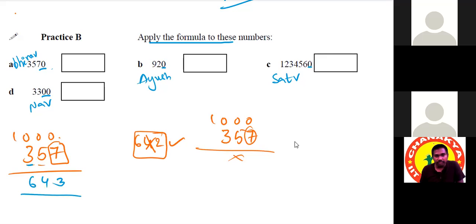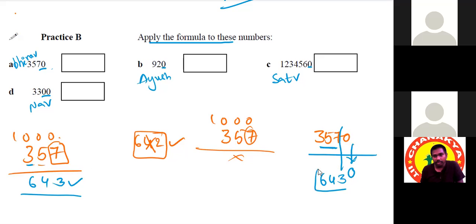Suppose the question is 3570. I told this point: we can take that 0 directly to the answer. Yes, sir. So directly we can take the 0 to the answer, then from 7 again the same process as for 357. Same process means we get the answer 6,430. So 643, and we have to append it with 0. That means we take 7 as the last digit, and then do the same process.